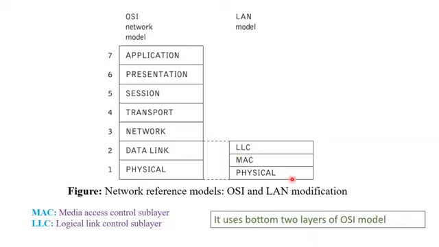Since LAN is not going to make any communication outside its own network, only these two are sufficient for all kinds of security, addressing, transmission medium detection and the mode of the transmission. For everything, only this much will be sufficient. If it is required to go out of the actual network, then we need to go with the higher layers, which is not done in the case of LAN. That's why the LAN model is confined only to the physical layer, MAC layer and LLC layer.